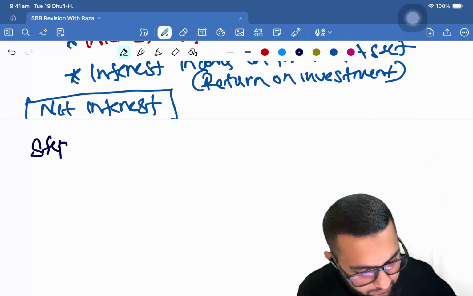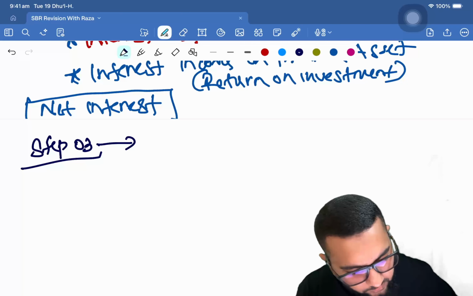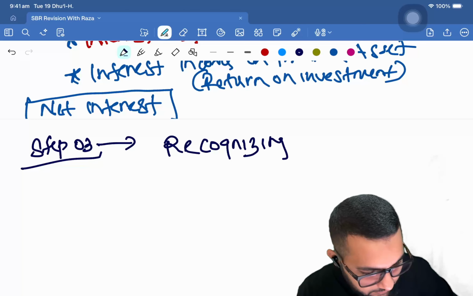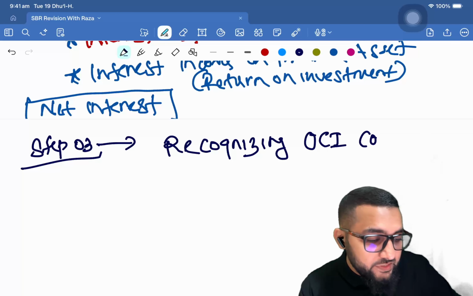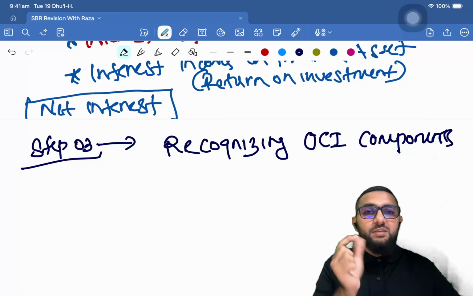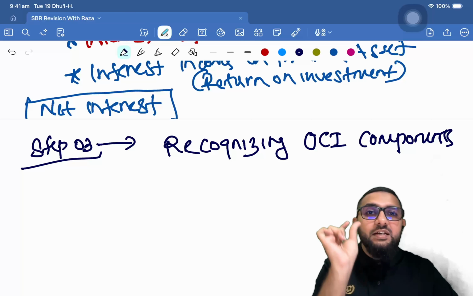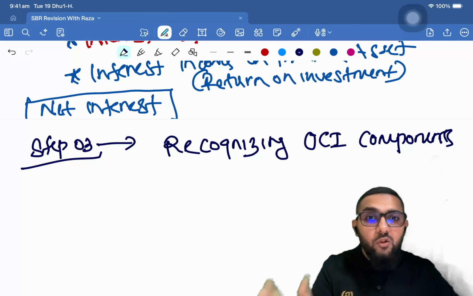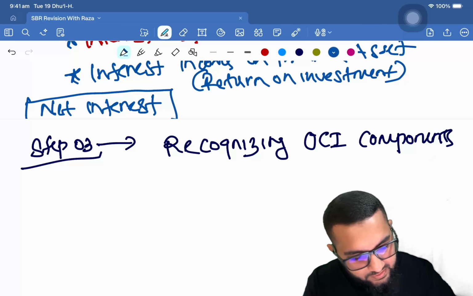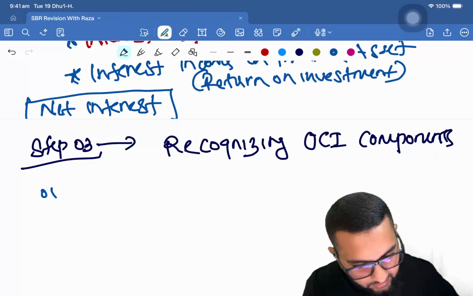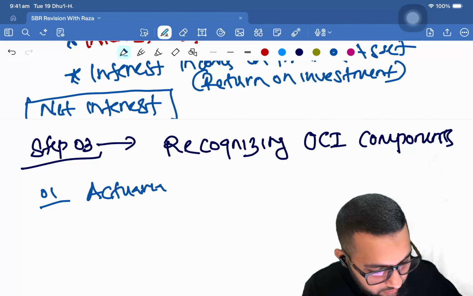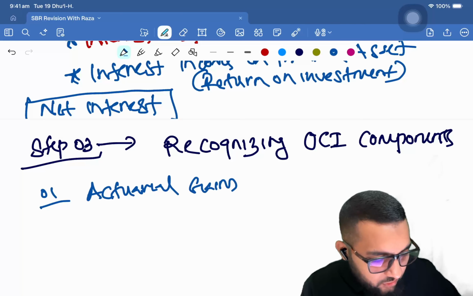Step number three, right, which is recognizing OCI components. Now, if you recall, we recognize the remeasurement component under SPL in other long-term benefit context, but here the first component is going to be the actuarial gains or losses.